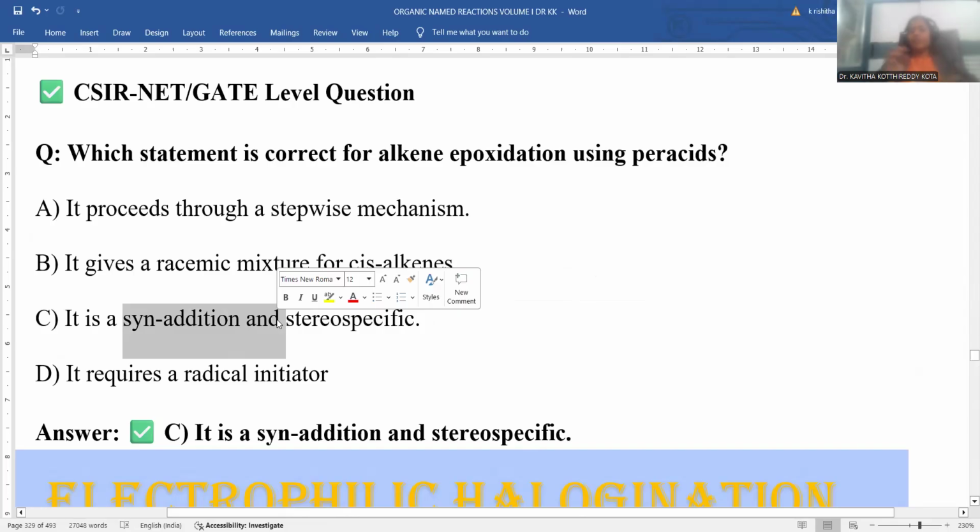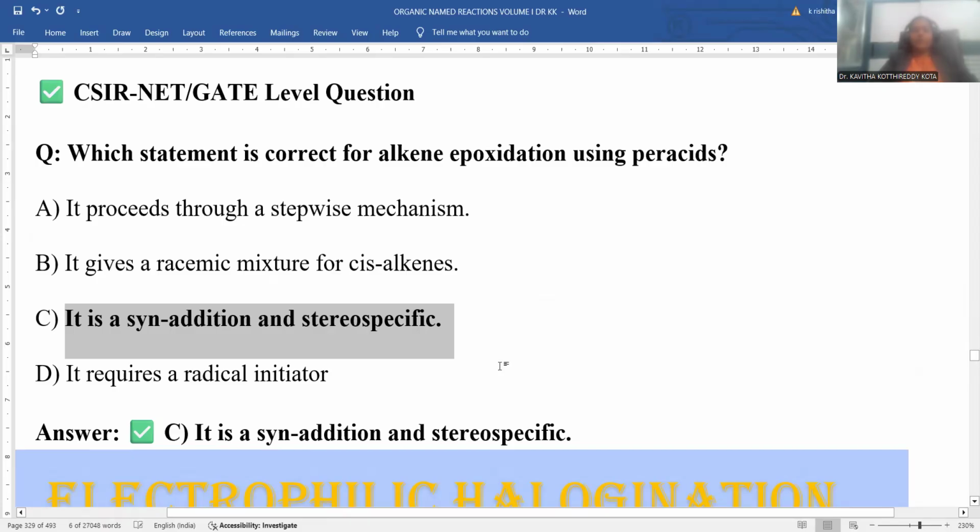Syn addition means epoxidation takes place from the same face, not from the top and bottom, or bottom and top. Rather, both atoms come from the same face. This is called syn addition, and it is stereospecific in nature. This is the right answer for the question. It requires a radical initiator? No way, a radical initiator is not required. Rather, syn addition and a stereospecific reaction is the correct answer for alkene epoxidation using peracids. By this, we successfully accomplished the entire session on the epoxidation process.